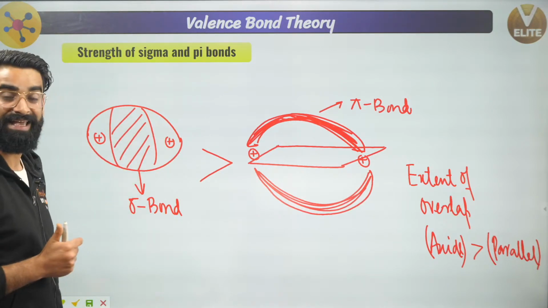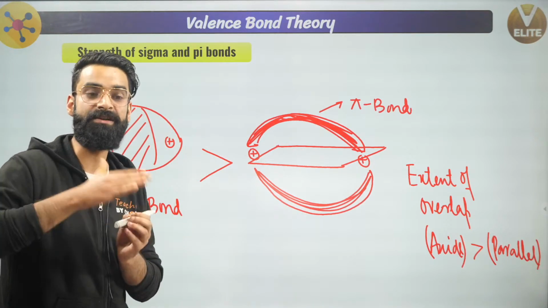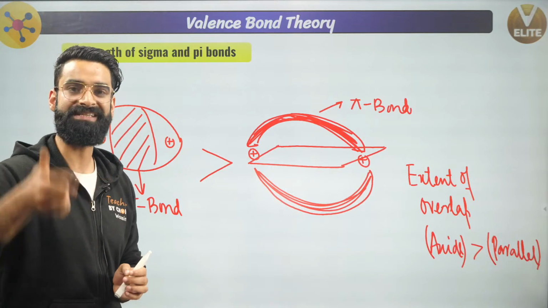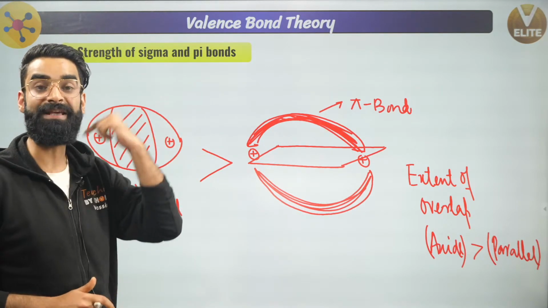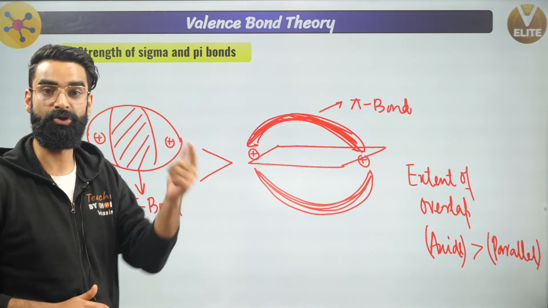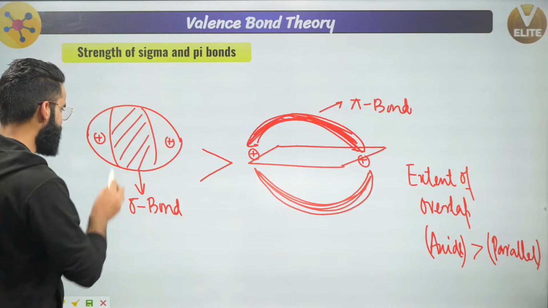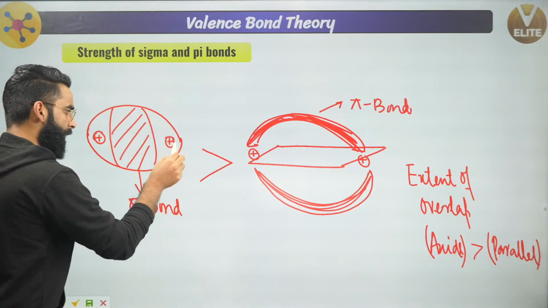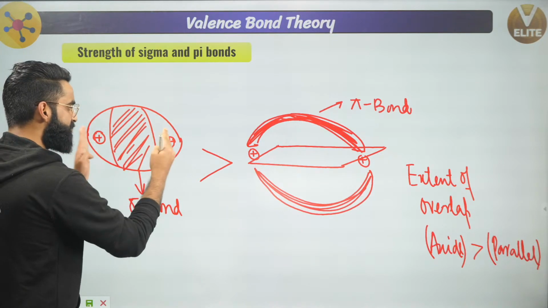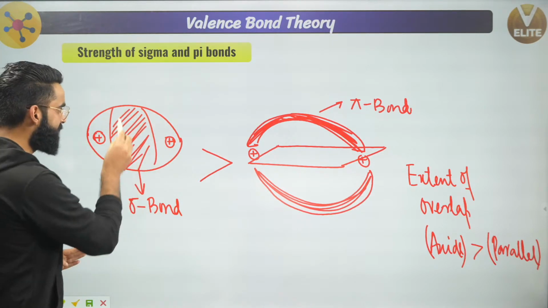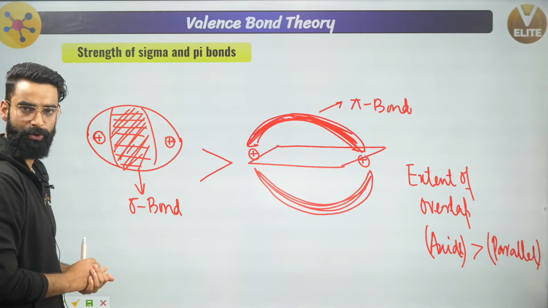Now people, one more thing. There is one more factor, that is the energy factor. As I told you in the beginning, repulsions always increase the energy of the system, due to which stability is decreased. This is something which I told you in the beginning. Right here, in case of a sigma bond, can I say between the nuclei there is electron density which is shielding the repulsions between the two nuclei?